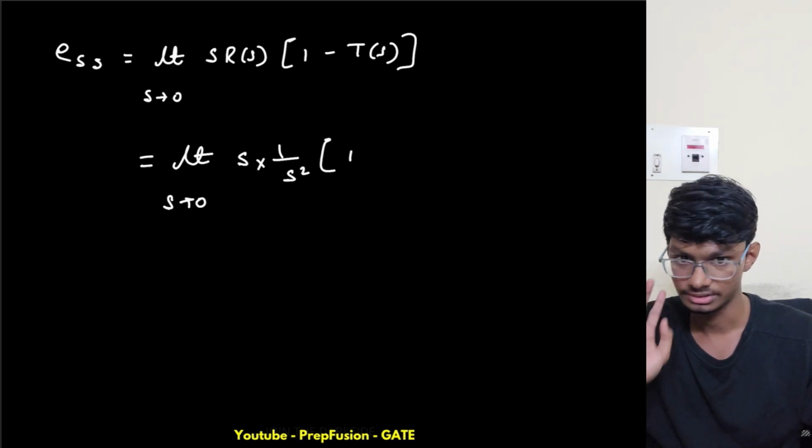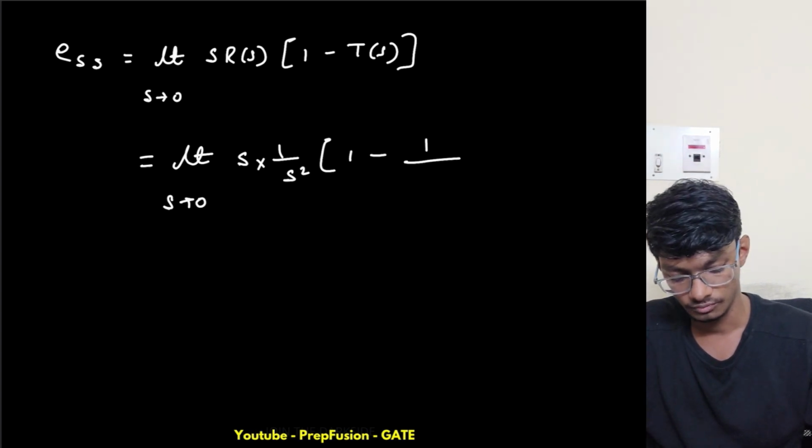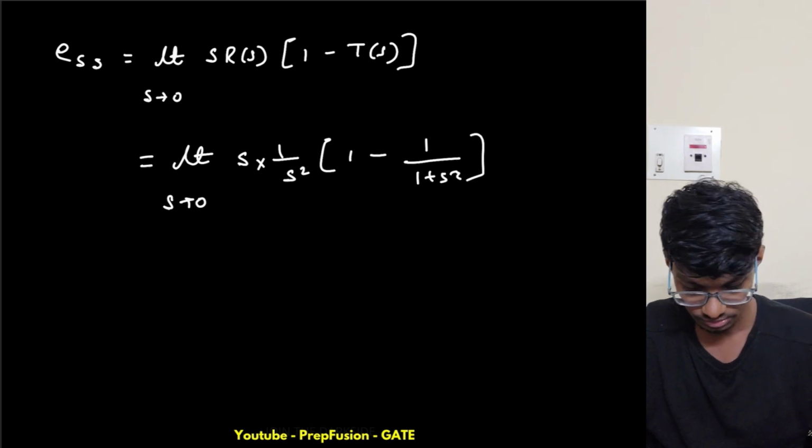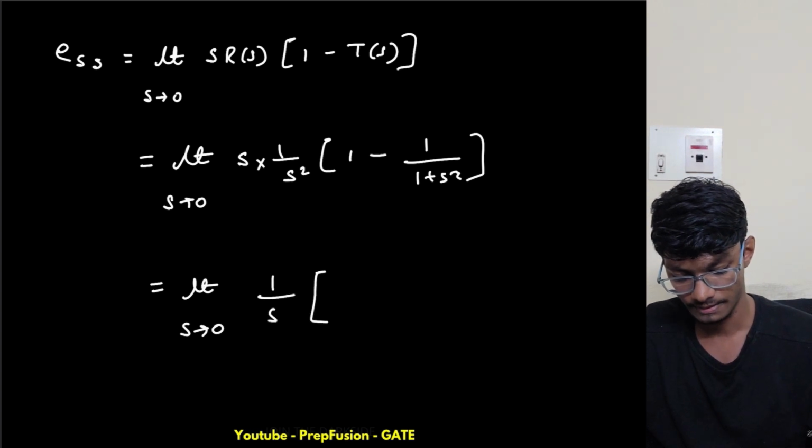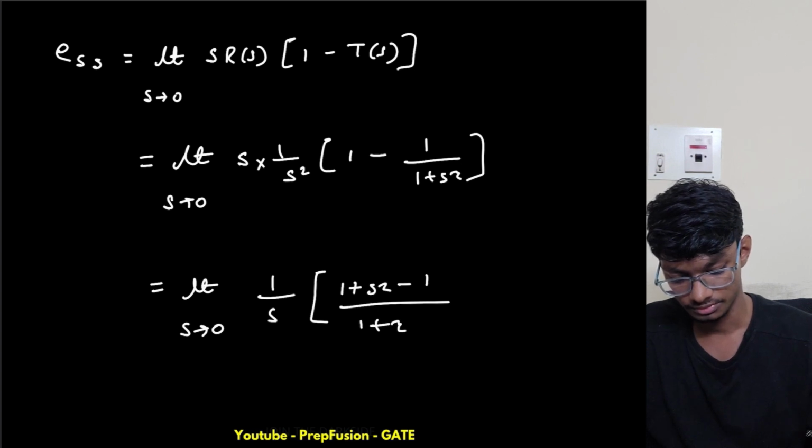And what is the transfer function? It is still the same, which is 1 by 1 plus s tau. So limit s tending to 0, we have 1 by s, times 1 minus 1 divided by 1 plus s tau.